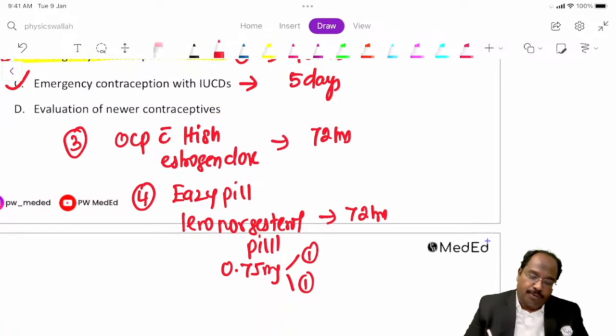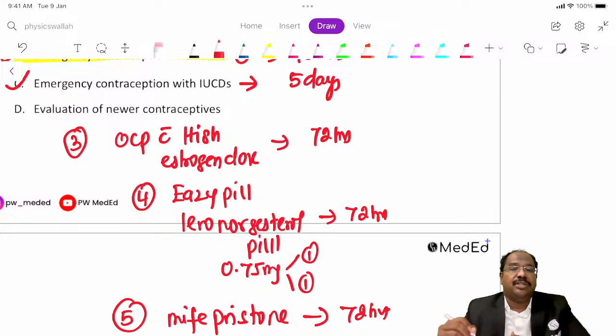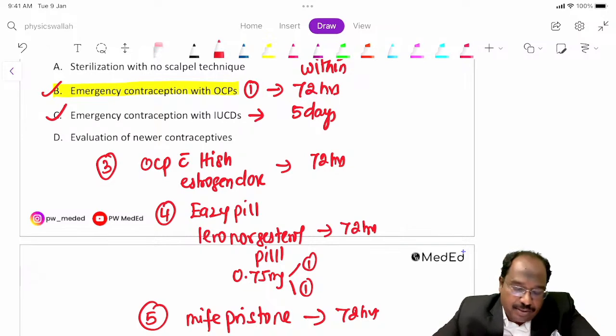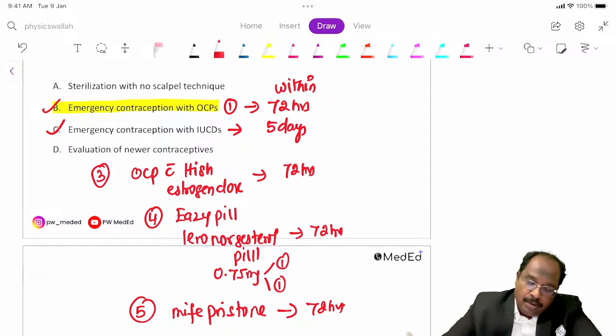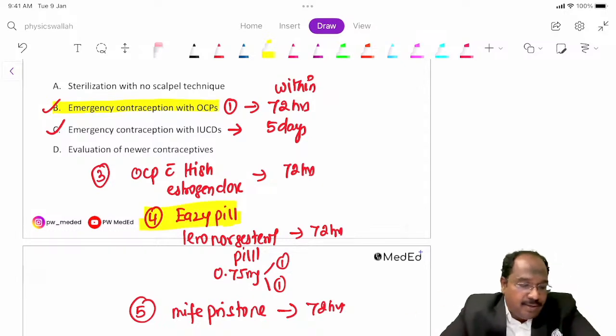The fifth method is you can give mifepristone, within 72 hours. So you can use these 5 methods as emergency contraception. Among these, OC pills is the method called the use soup and Lance method. The EC pill is available in the program, guys.